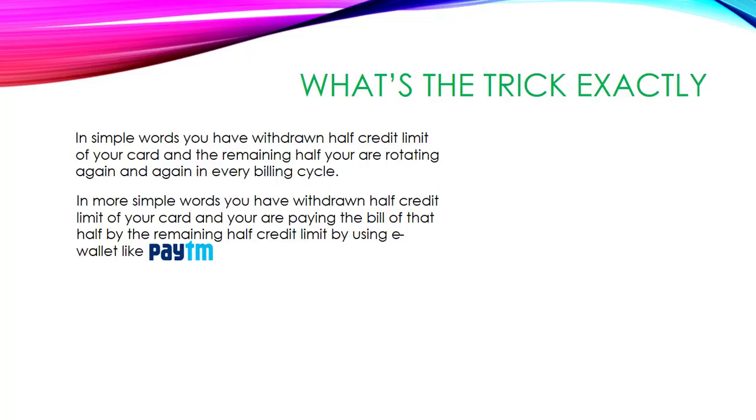What's the trick exactly? In simple words, you have withdrawn half credit limit of your card and the remaining half you are rotating again and again in every billing cycle. In more simple words, you have withdrawn half credit limit of your card and you are paying the bill of that half by the remaining half credit limit by using e-wallets like Paytm.